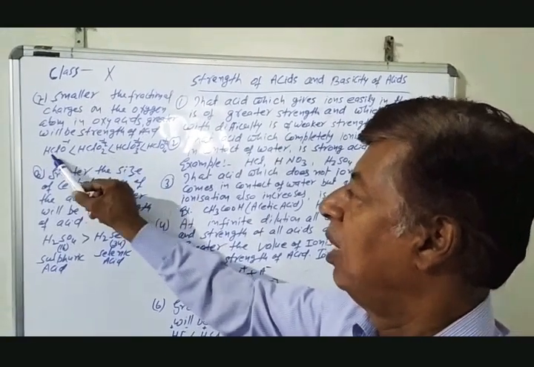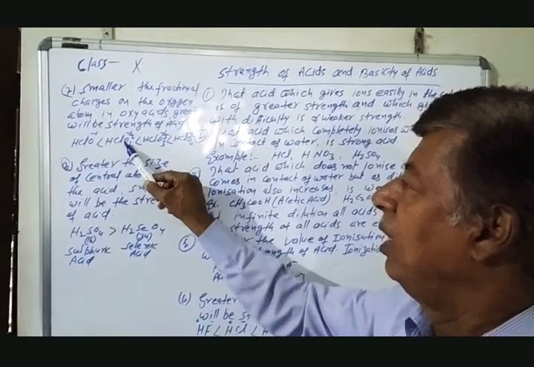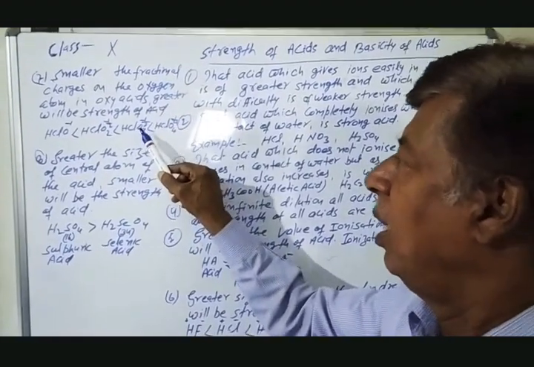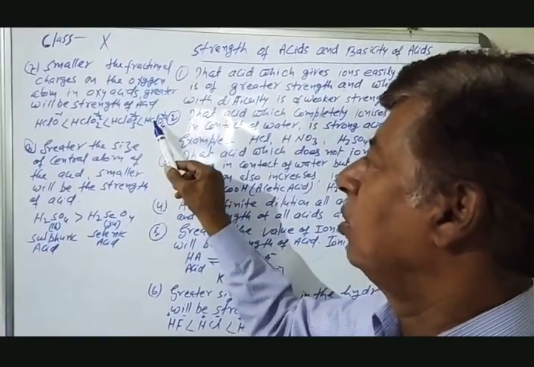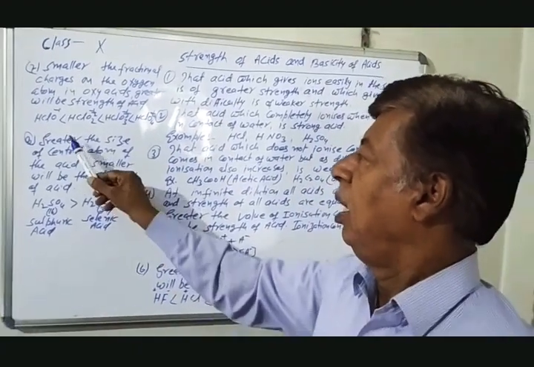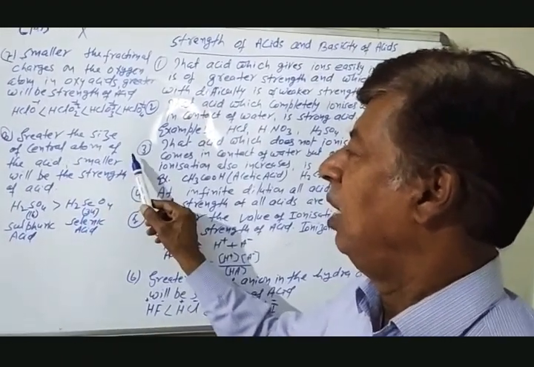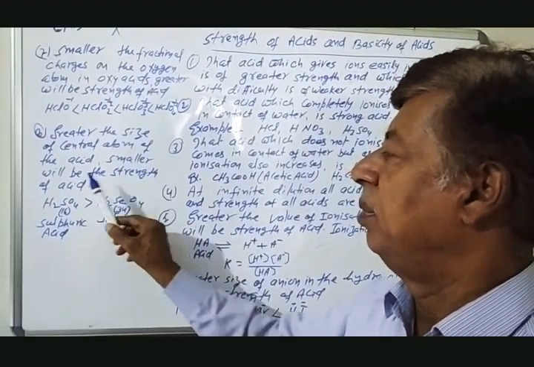HClO2 is stronger than HClO, HClO3 is stronger than HClO2, and HClO4 is stronger than HClO3. Next point: the greater the size of the central atom of the acid, the smaller will be the strength of the acid.